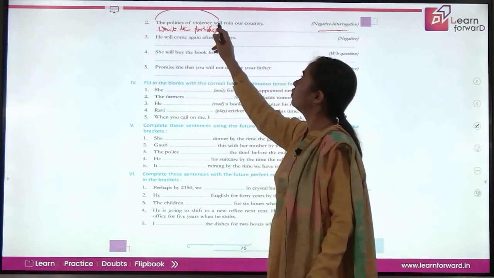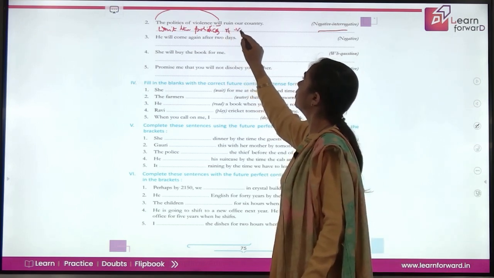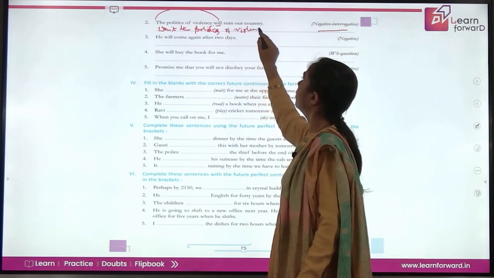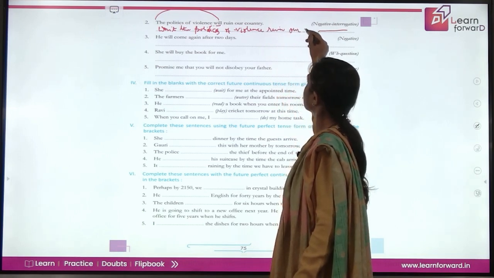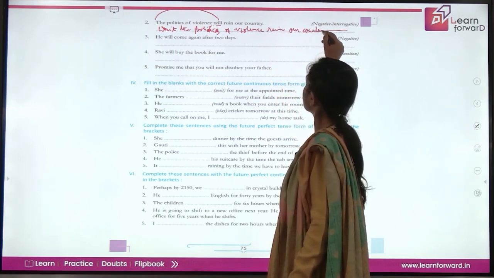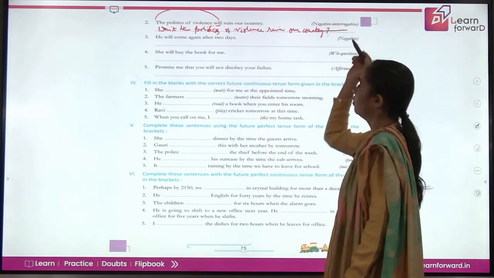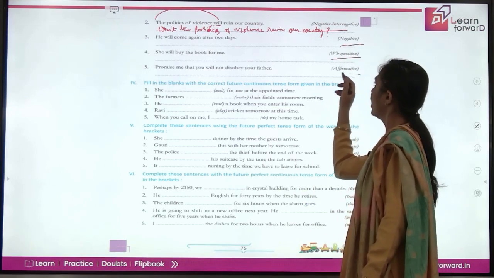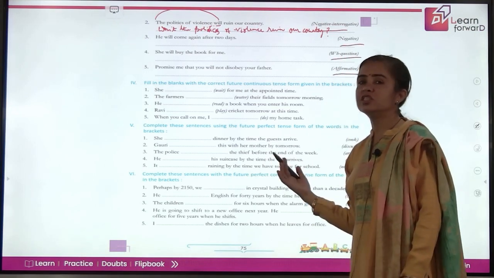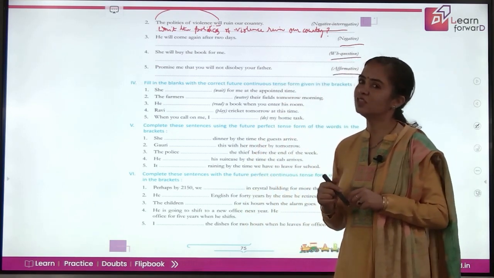Won't the politics of violence ruin our country? Fine. And because this is interrogative, we'll put a question mark at the end. So this is how you have to just simply look at these instructions and change the sentences according to the verb formation and sentence structure we have just learned.